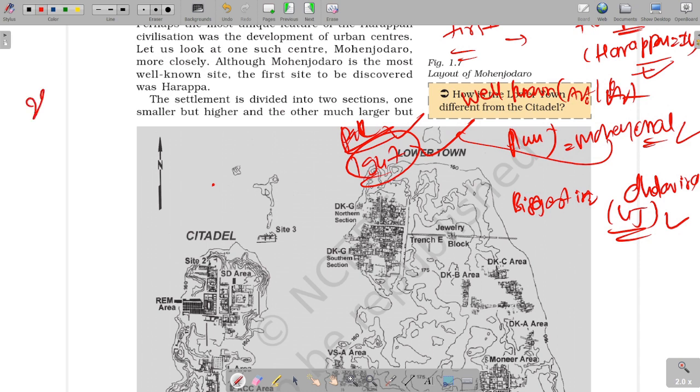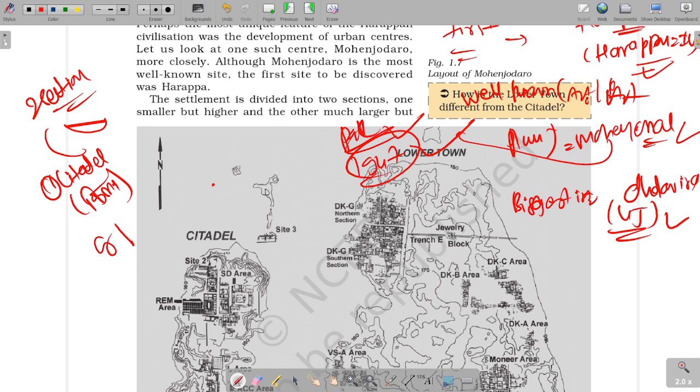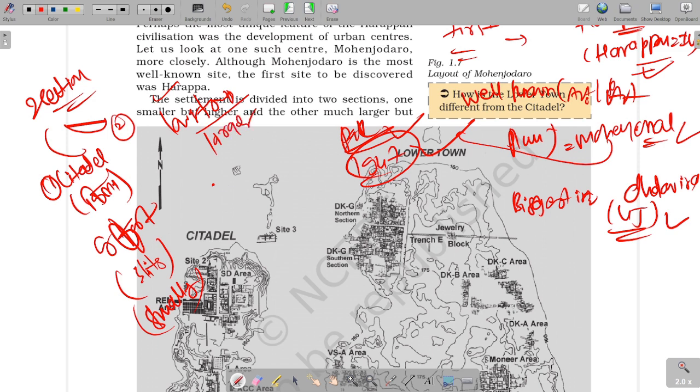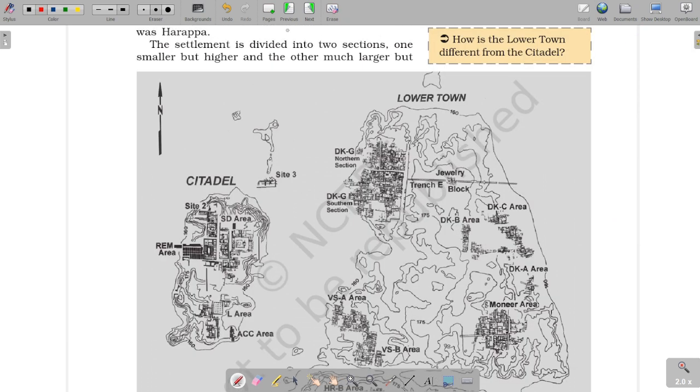Now, the planned center is divided into two sections. First is the citadel, that is Killa or fort in general language. Second is the lower town. The citadel was for elites, and it was smaller as compared to the lower town. The lower town is larger and for common people of the town. These are the basic differences between them.